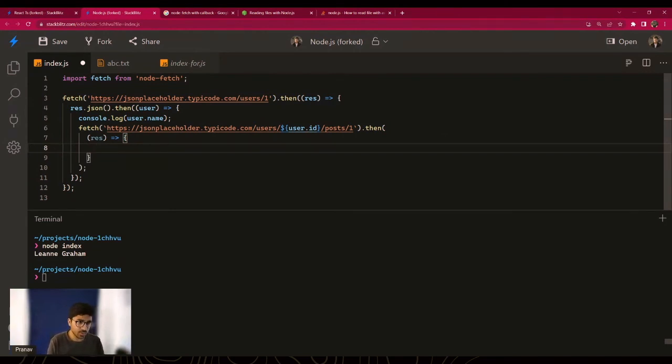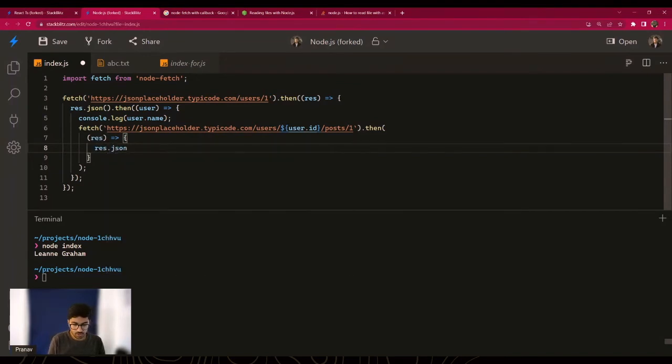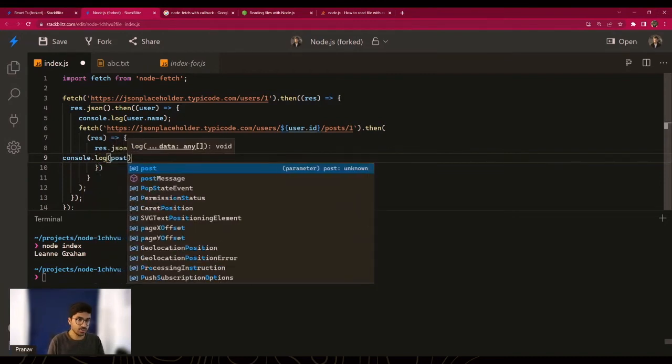So what I'll do now is I'll simply say, same as before, response.json. And then once this is finally resolved, what I'm going to do is print it out. And that is all we want to do. So we should have received the post by now. So I'll say console.log and I'll just print it out by saying console.log post.